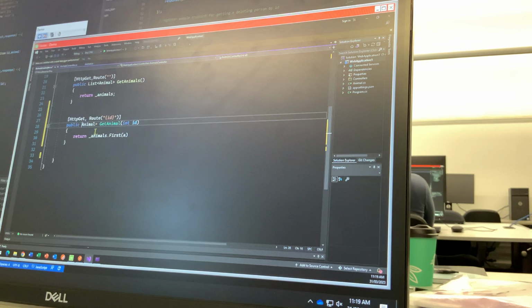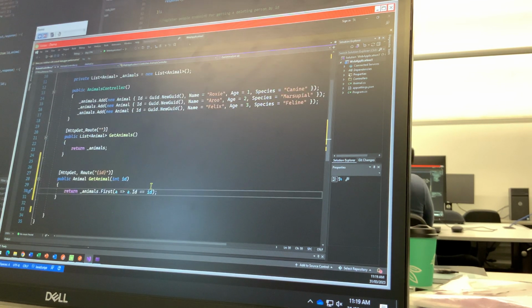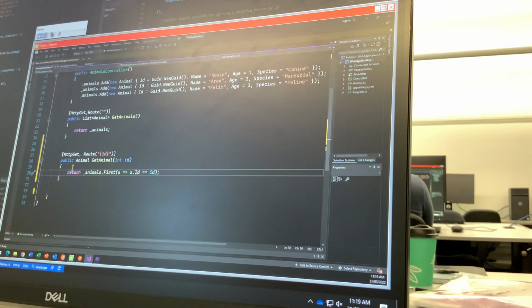It's just getting a single animal this time. Does that make sense? Not a list, yeah? With the animal, animal.id is equal to the ID that was passed in, okay? So this First method takes an arrow function that runs through each animal, and it checks, and the first one where the ID matches the ID that was passed in, it'll get it for us, okay?